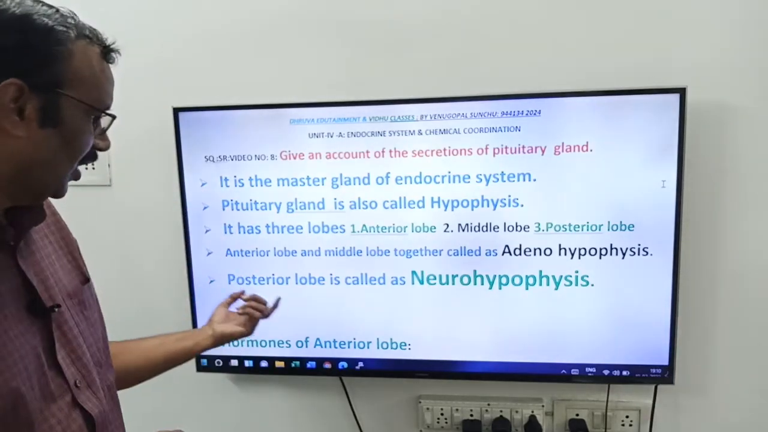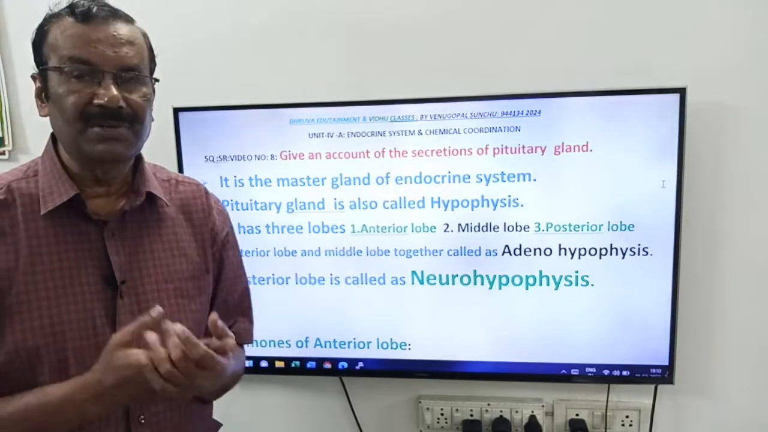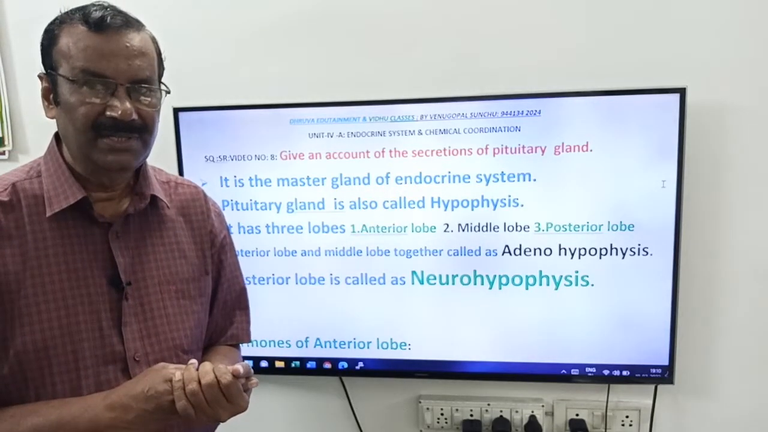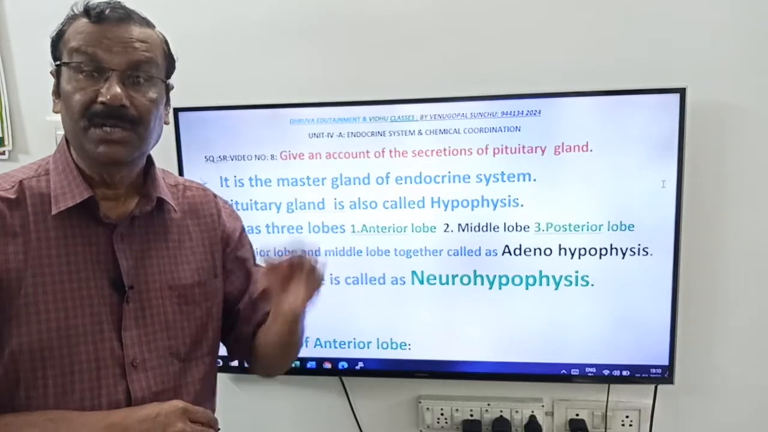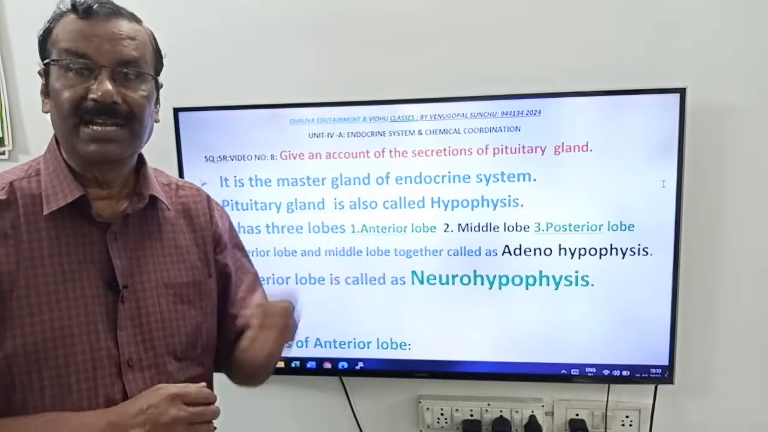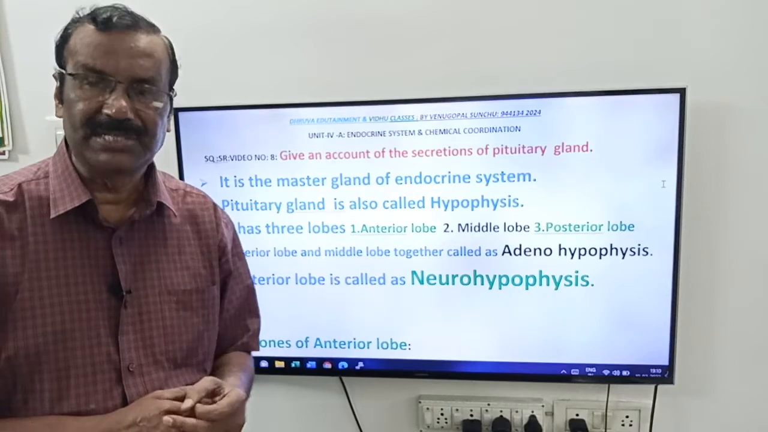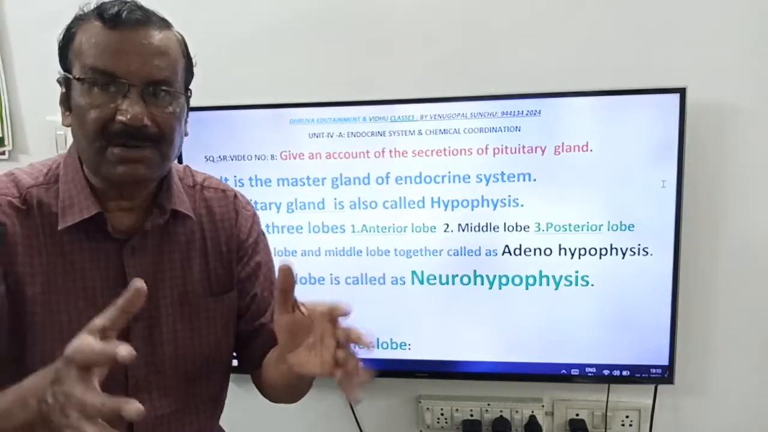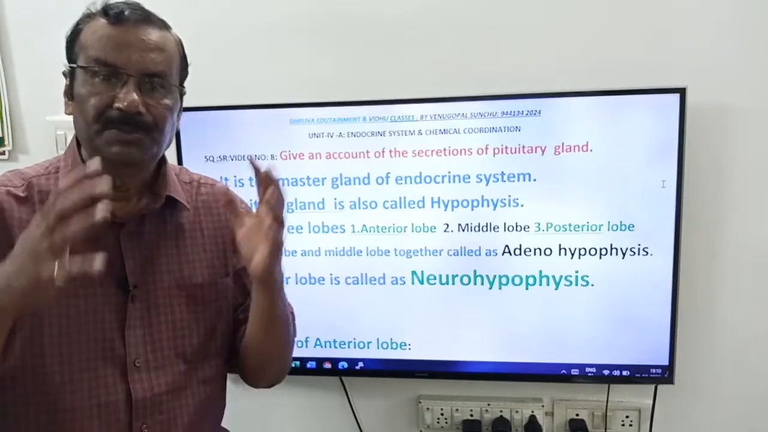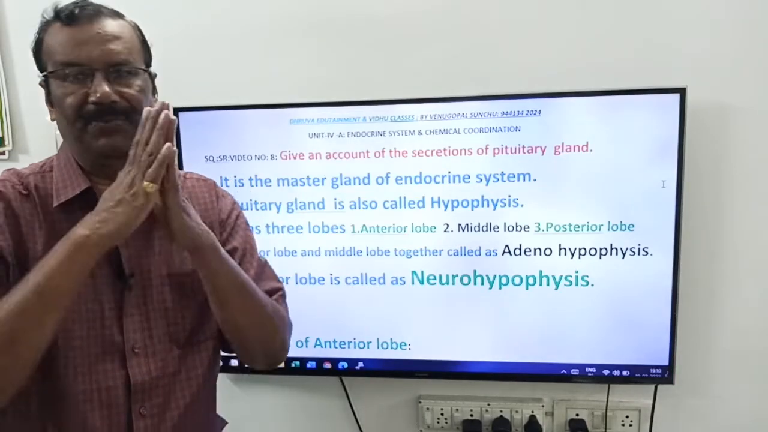Come to posterior lobe, friends. Posterior lobe is also called as neurohypophysis. Whenever you hear the word neurohypophysis, it indicates what? Posterior lobe. Whenever you hear the word adenohypophysis, it means what? Anterior lobe and middle lobe. These two together are called adenohypophysis. Posterior lobe is called neurohypophysis.